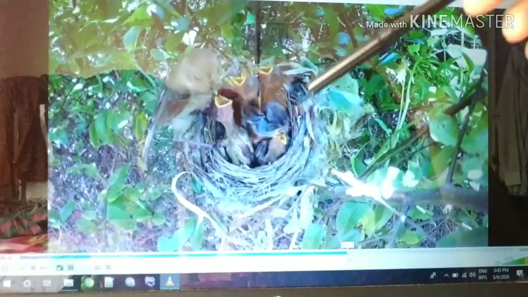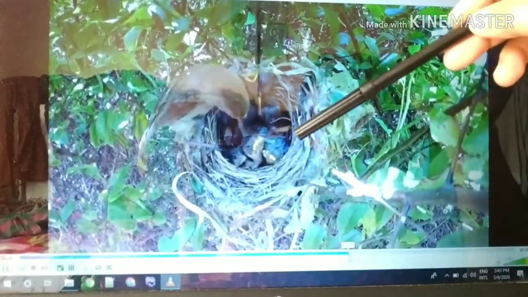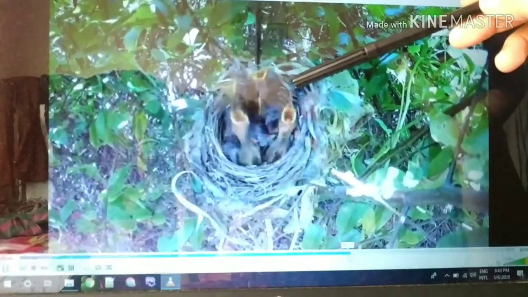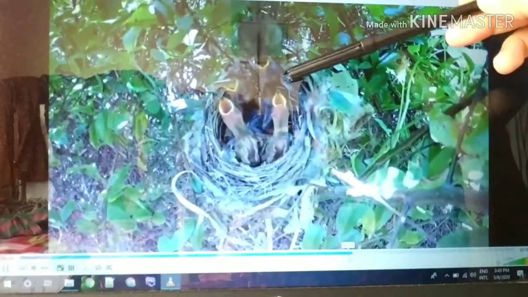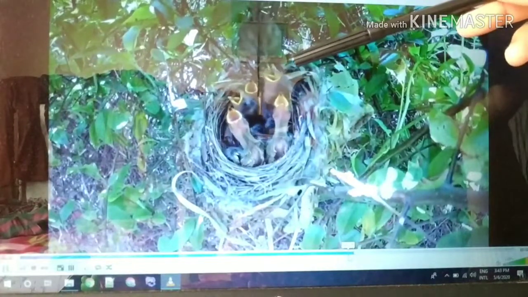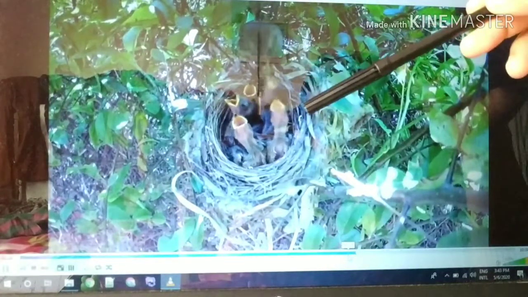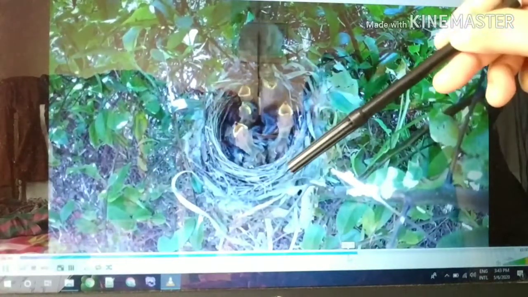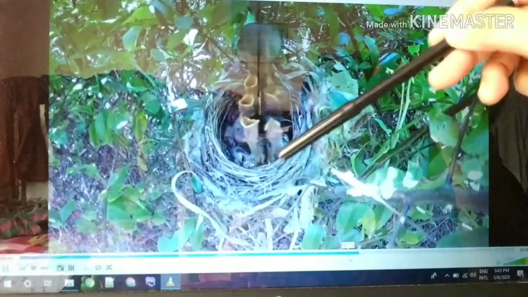Look here, after some days, baby birds grow feathers and they can see. Look, their eyes are open. They can see, and feathers are growing on their bodies.